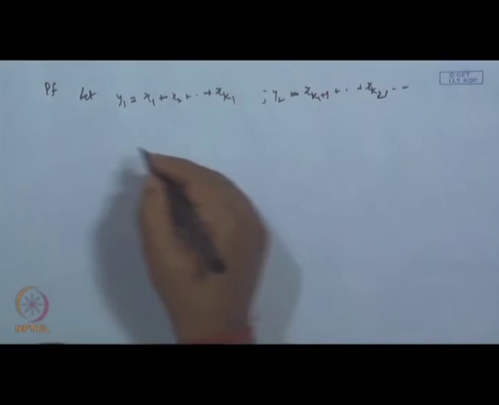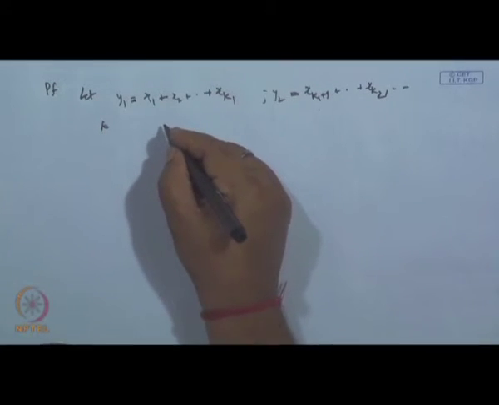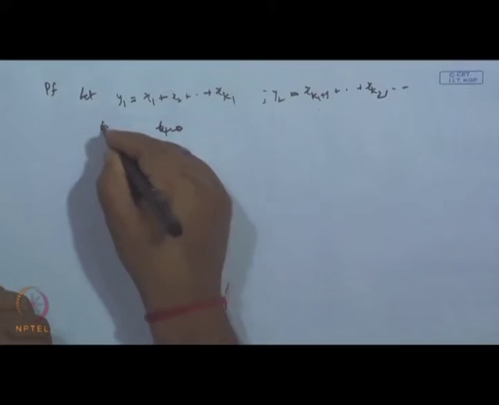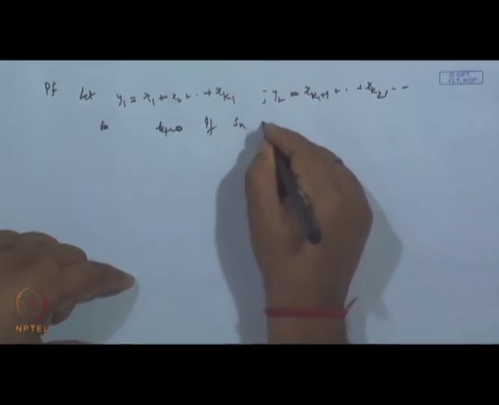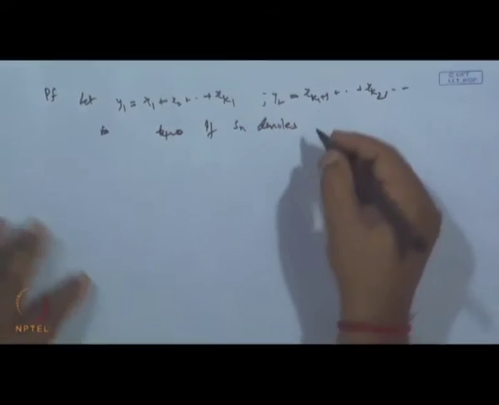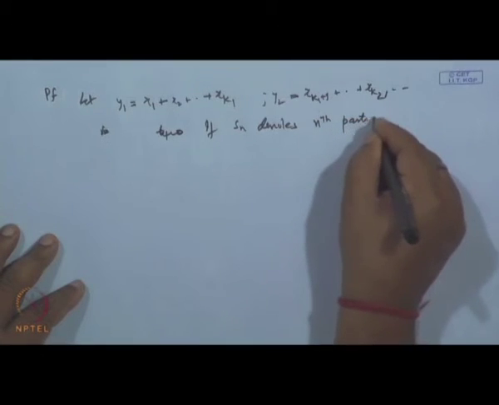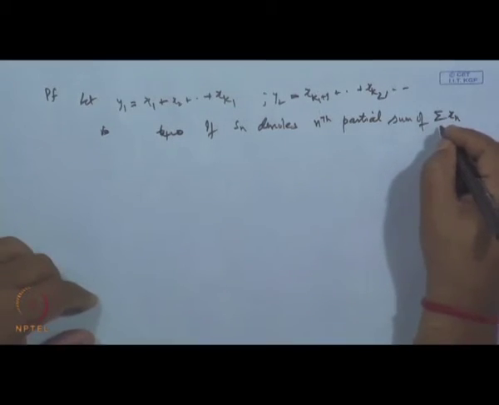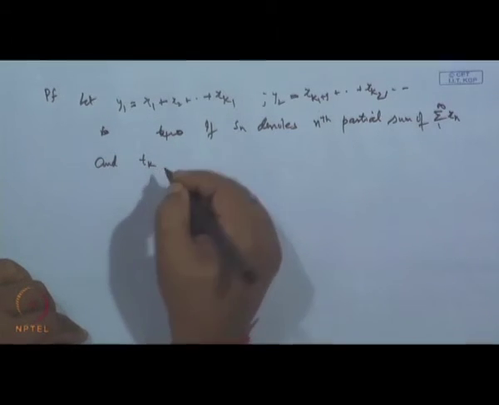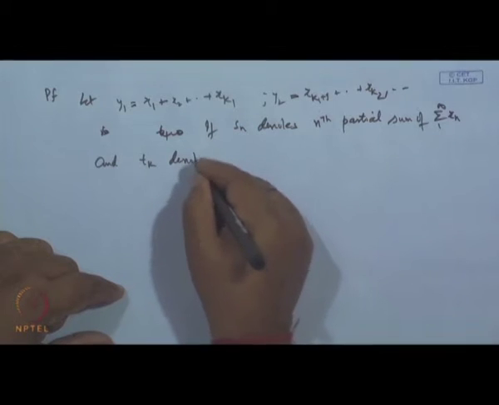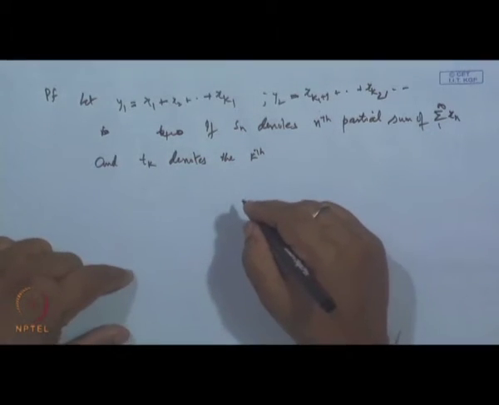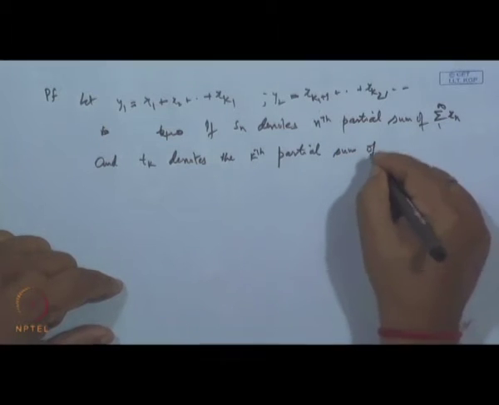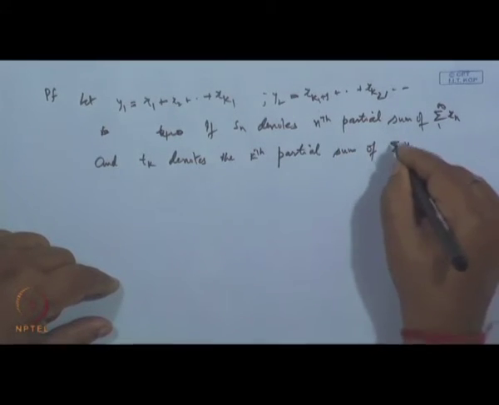So suppose S n denotes the nth partial sum of the series sigma x n, 1 to infinity, and T k denotes the kth partial sum of the series sigma y n, 1 to infinity.